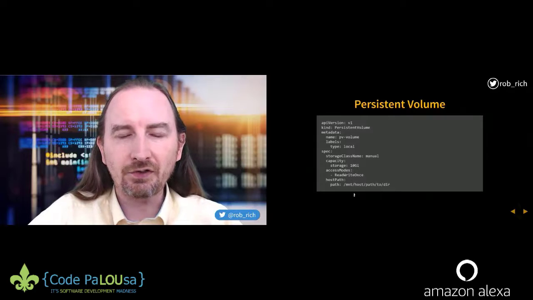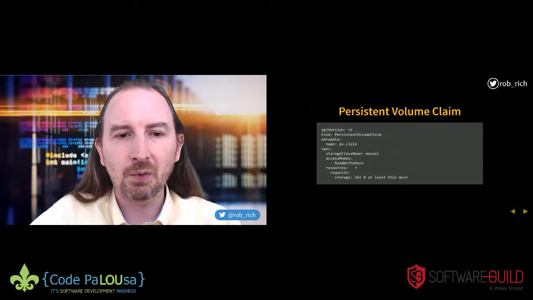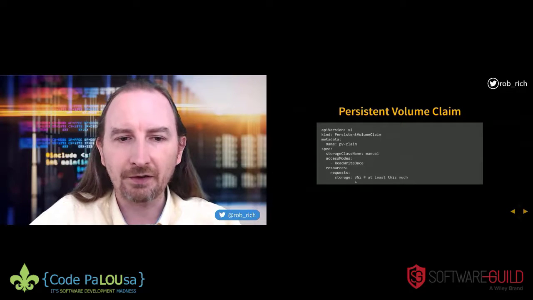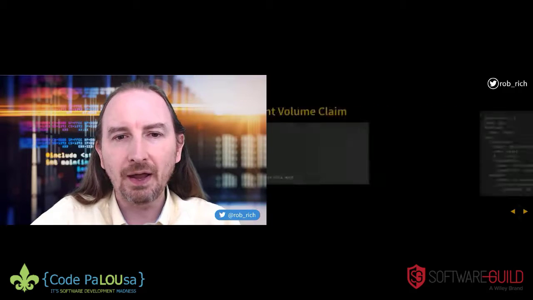So here's our persistent volume, and here's our persistent volume claim where we're looking for one. In this case, we're asking for 3 gigs of storage, and we want it to be read-write once. As long as we have a match between the storage class name, the access modes, and at least that much storage, then that volume claim will claim that persistent volume. So that's perfect. We have this PV claim, and now in our pod definition, instead of the volume just being a host mount path, we can say it's a persistent volume claim, and its claim name is PV claim, referencing that previous thing.